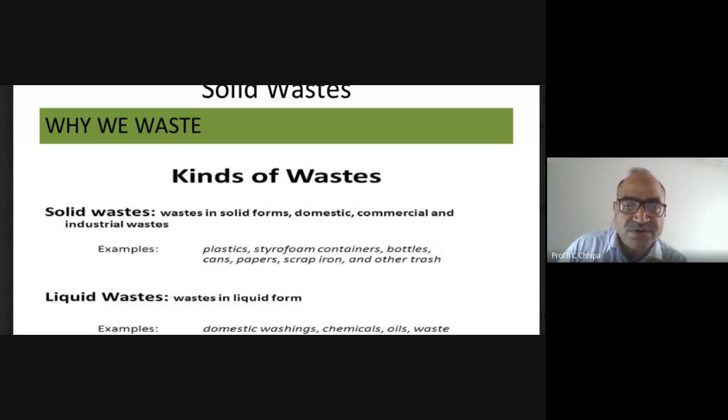Where does that waste go? There is also raw material waste, and after use there is waste. So waste in solid form is domestic, commercial and industrial waste.